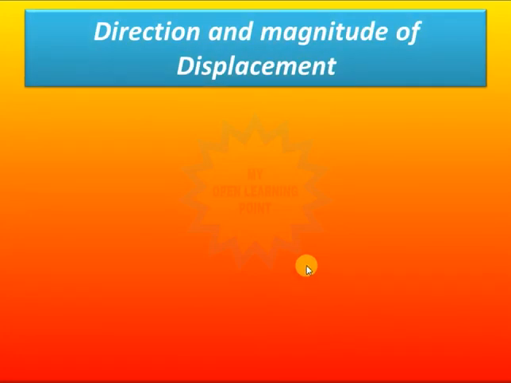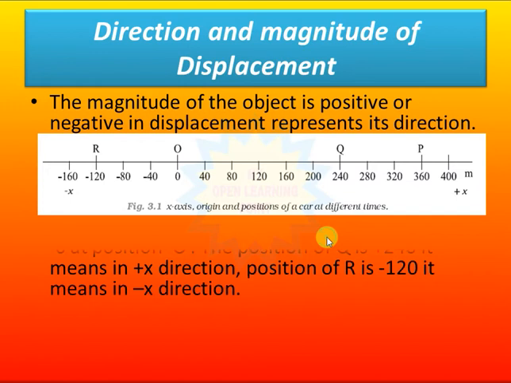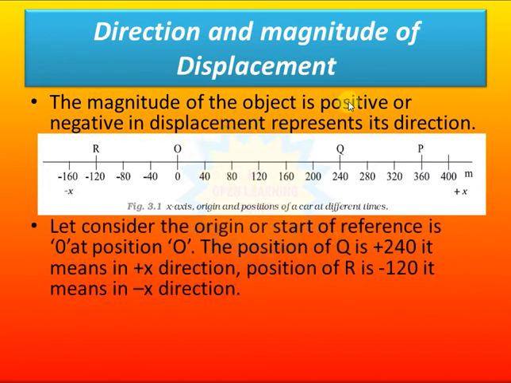Now, how magnitude and direction are concerned in displacement needs to be known. Whether the value of displacement is positive or negative represents its direction. Let's suppose an object is moving on the x coordinate only.